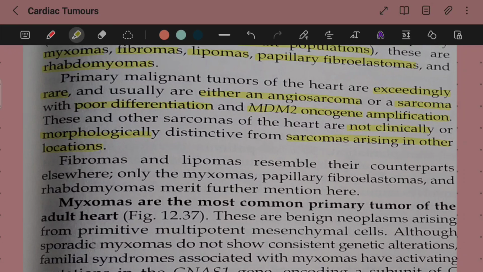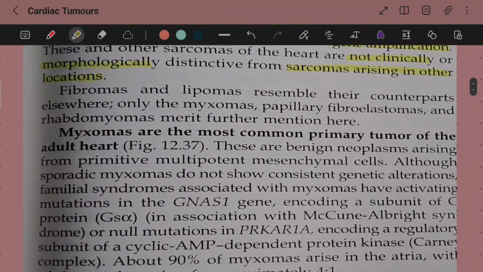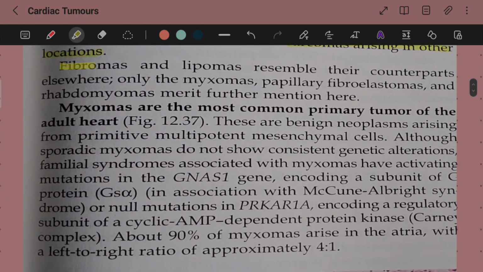So basically, sarcomas present in other organs are morphologically similar to the angiosarcomas which arise in the cardiac tissue. Now, fibromas and lipomas resemble their counterparts elsewhere. Only the myxomas, papillary fibroelastomas, and rhabdomyomas merit further mention here. So we'll be talking about myxomas and rhabdomyomas in detail.